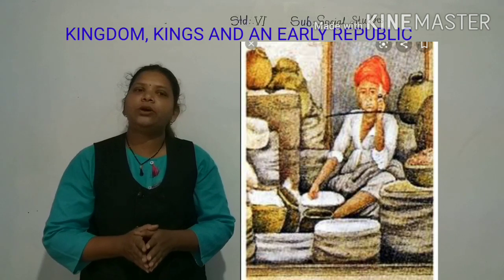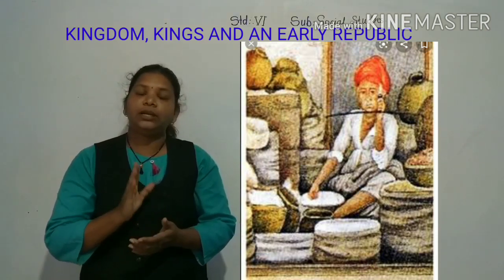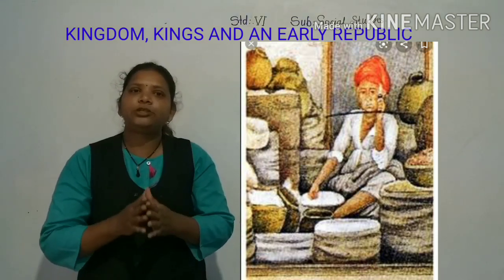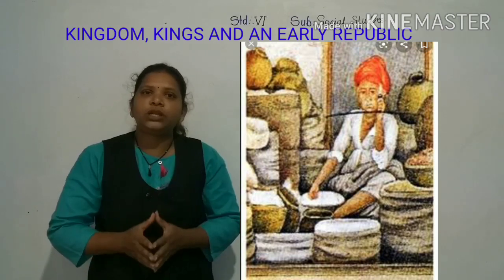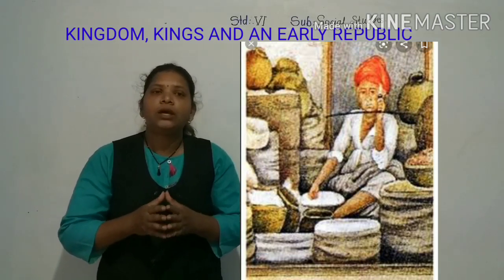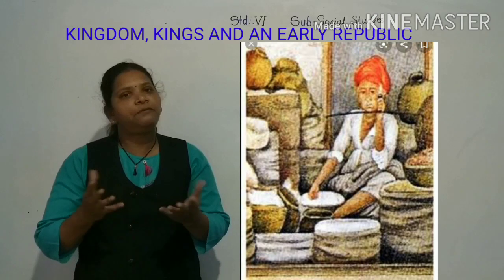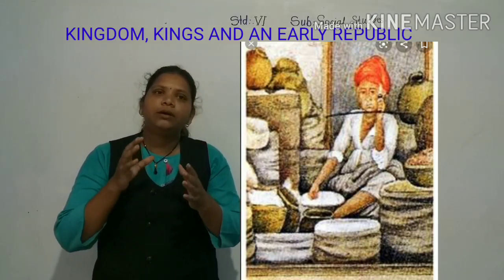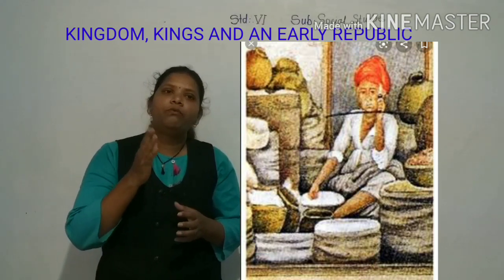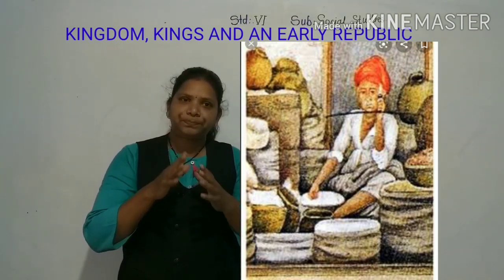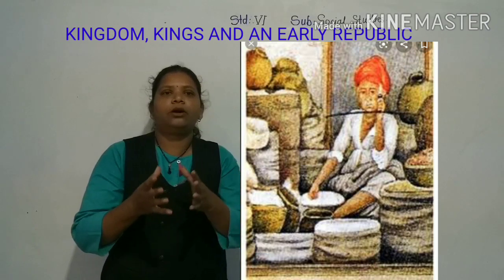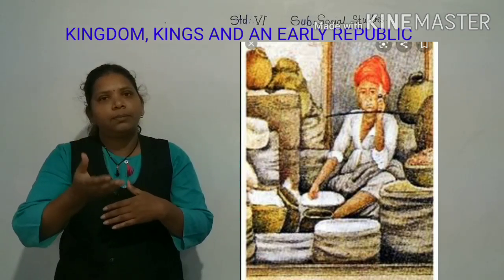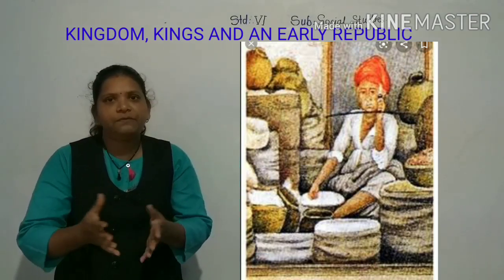So, taxes on crops. Now listen, my dear students, the taxes on crops were the most important. This was because most people were farmers, right? Usually the tax was fixed at 1/6 of the product produced by the farmers.